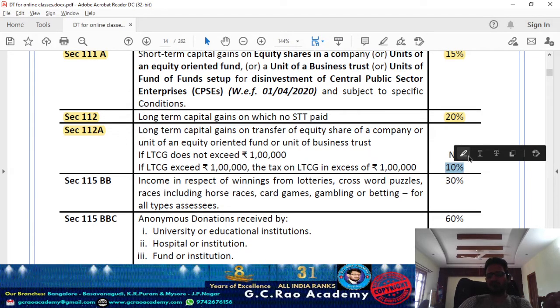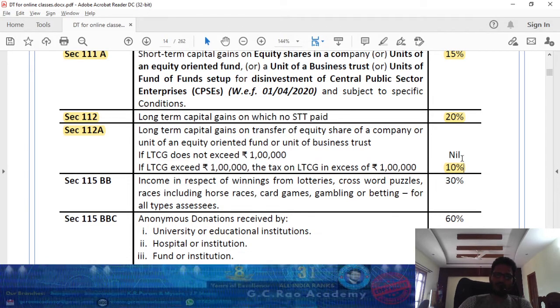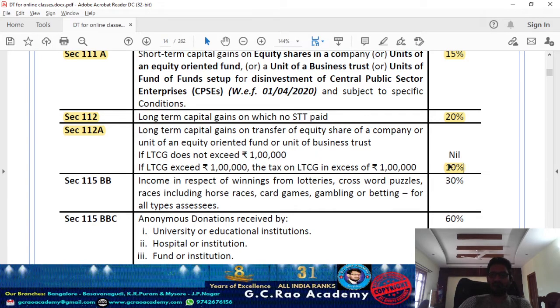Let's say, sir, I transfer a long-term listed security. I got 10 lakh rupees as long-term capital gain. So of the 10 lakh, up to 1 lakh there is no tax. The balance 9 lakh is taxable at the rate of 10%.